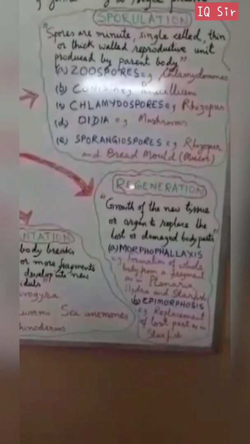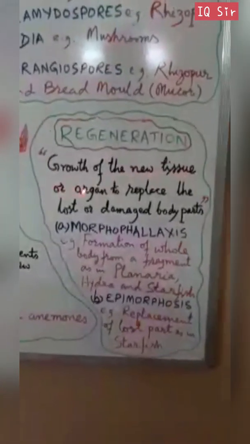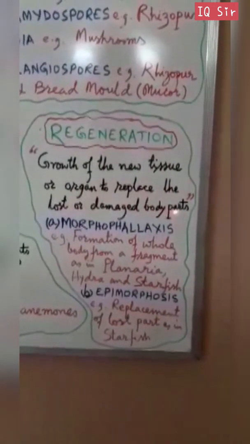And lastly we come to regeneration, where there is growth of new tissue or organ to replace the lost or damaged part.